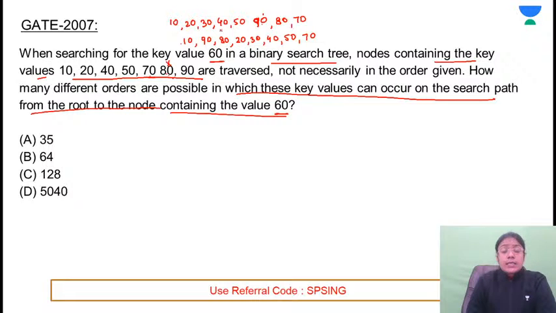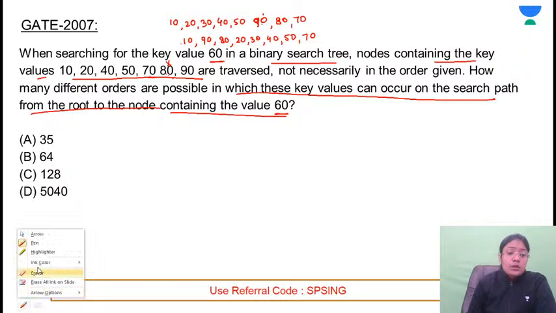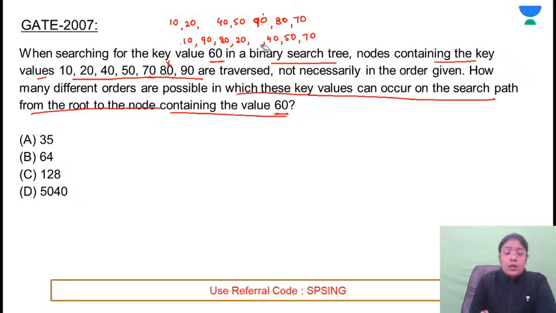So in this case, how many slots are there? 1, 2, 3, 4, 5, 6, 7. 30 is not given, so 7 numbers are there. So how many combinations are possible? Can you change the order of 60? Where will it come? 60 will be somewhere in between.